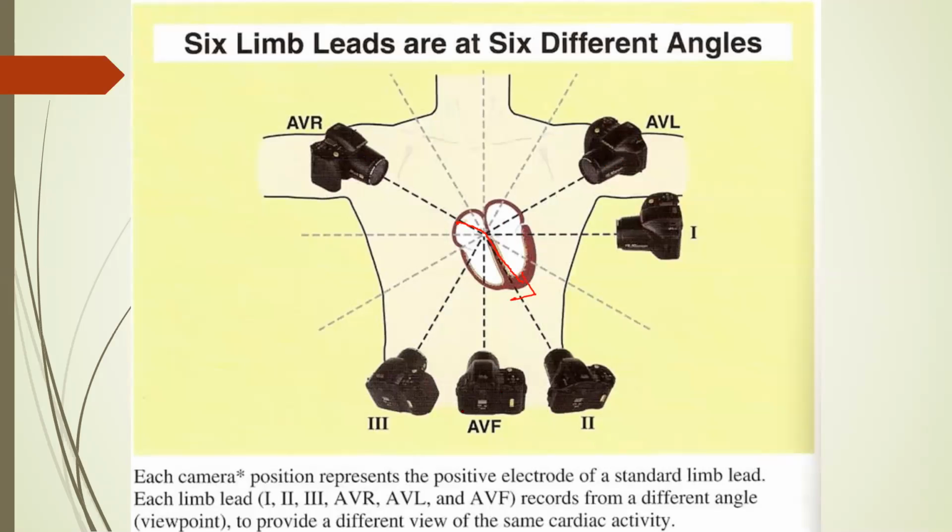And for your knowledge, these are the inferior leads. For inferior leads, if you see the impulse coming from above down, these will record a positive deflection, as we discussed in our golden rules. And that's why the inferior leads have a positive P wave, whereas AVR has a negative P wave, because the direction of depolarization of the atria is always away from it. So this is the application of our golden rule.